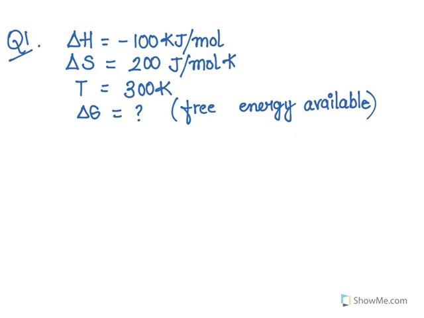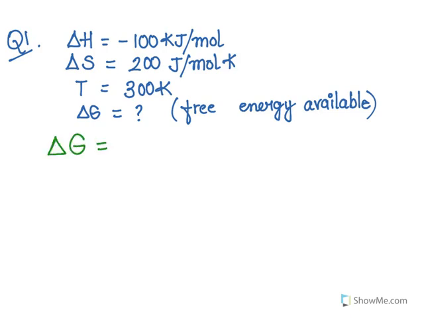All right, so on this page, we are going to take a look at a question that I got from your book. Basically, they are giving you the value of delta H is negative 100 kilojoules per mole. Delta S is 200 joules per mole Kelvin. Temperature is 300. And they are asking you the value of delta G, the free energy available in the system. So what we basically need to do is just some basic math here.